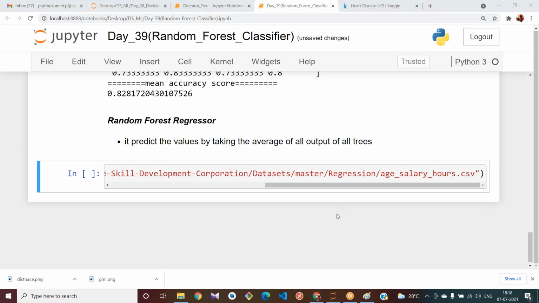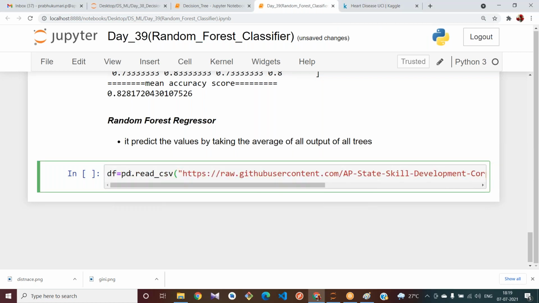Yes, for China GDP, I got 95 using random forest regression. You can try with the other data sets here. See, in our GitHub link there is a datasets folder. In that there are some regression datasets. Try to compare using your linear, polynomial, and this random forest, decision tree. Then you will come to know which regressor is working better.